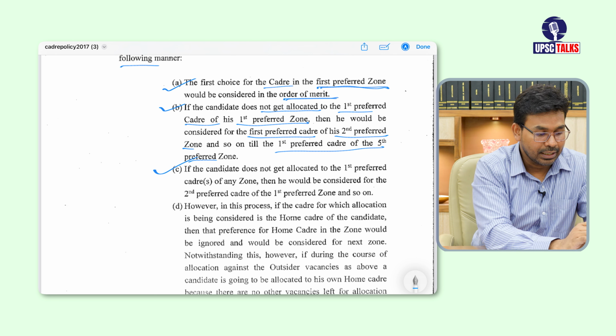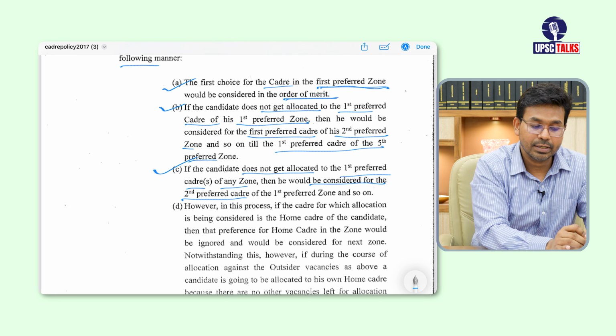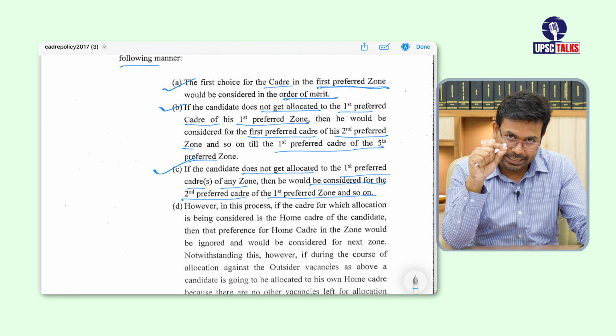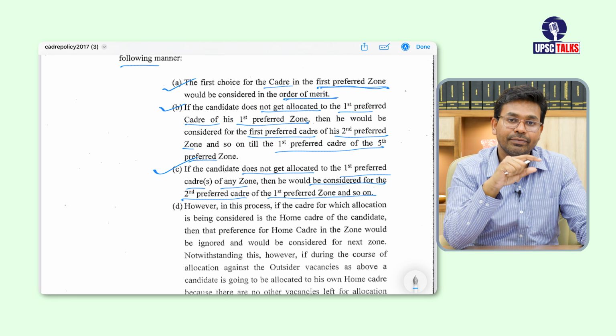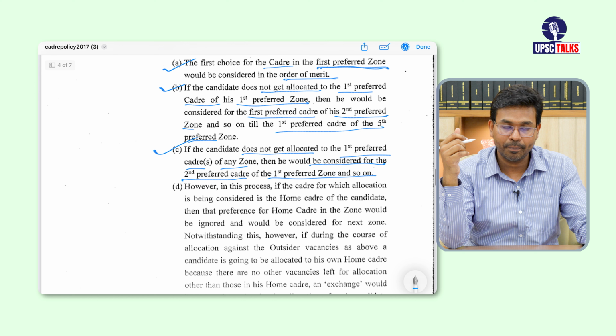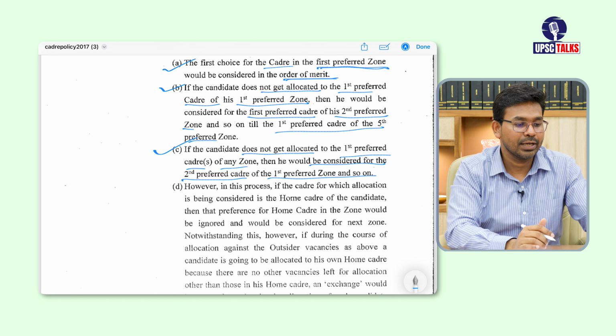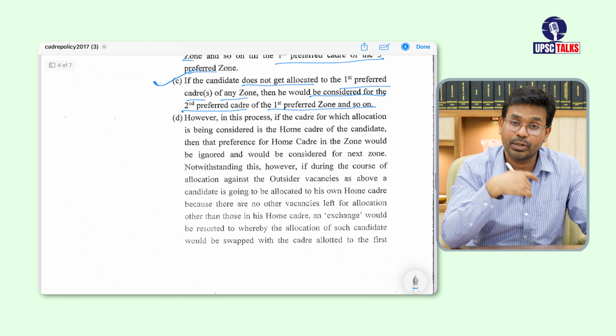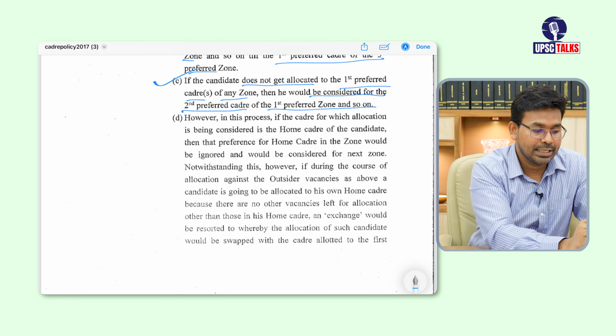So if the candidate does not get allocated to the first preferred cadre of any zone, then he would be considered for the second preferred cadre of the first preferred zone. Okay, so now they are going to look for the second cadre in the first preferred zone. So you need to open the DAF 2 form where it is mentioned. I have already showcased this particular thing. I hope you are understanding, you are able to relate it with that table.